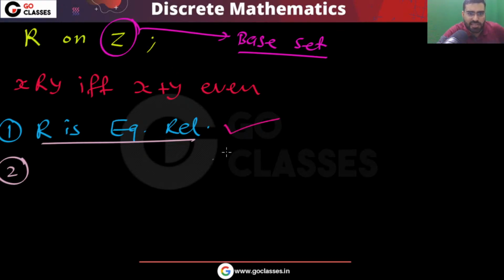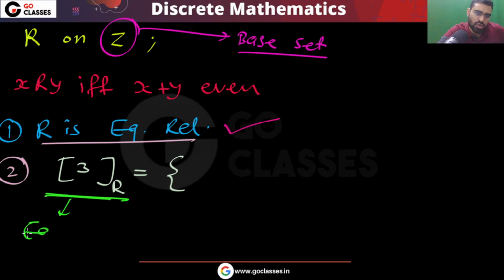Now tell me the answer for this question. In this question I am asking you to tell me the equivalence class of 3. This notation means the equivalence class of 3. What is the equivalence class of 3? Can anyone tell me?